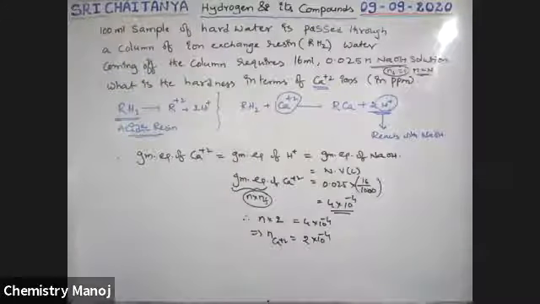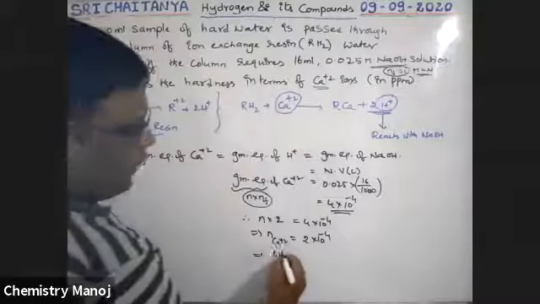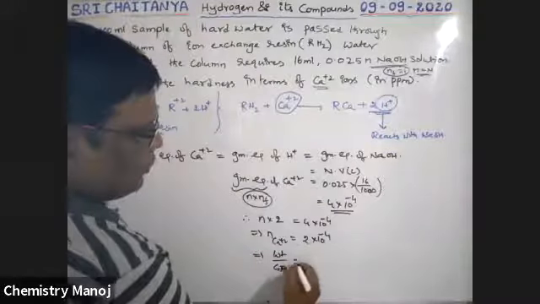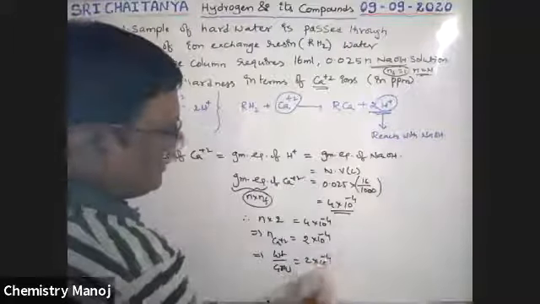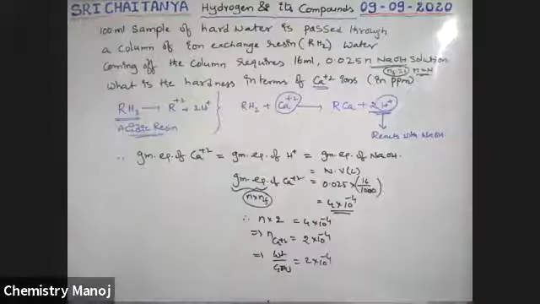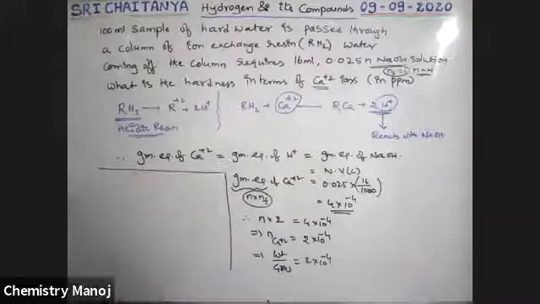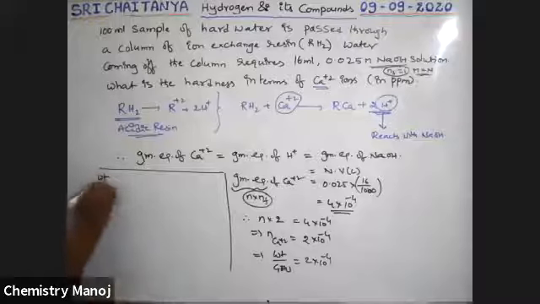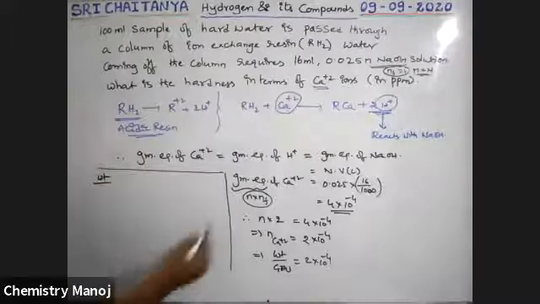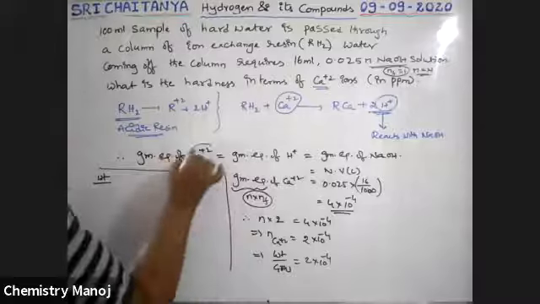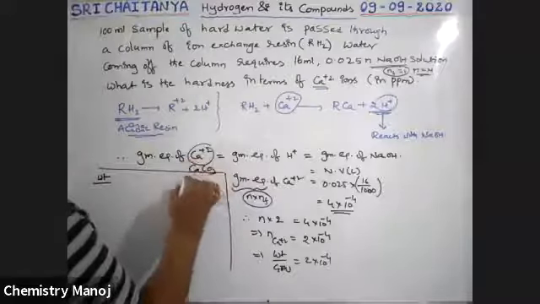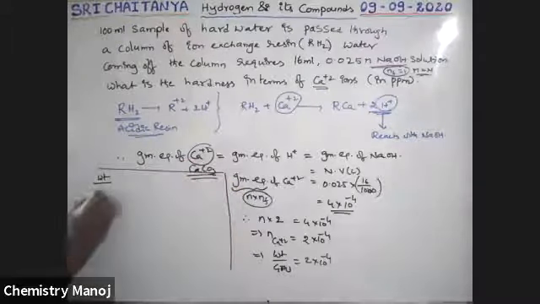Now I am converting that value into grams. Number of moles is weight by gram molecular weight, equal to 2 into 10 power minus 4. Since Ca plus 2 is coming from CaCO3, I am using 100 as the molecular weight.